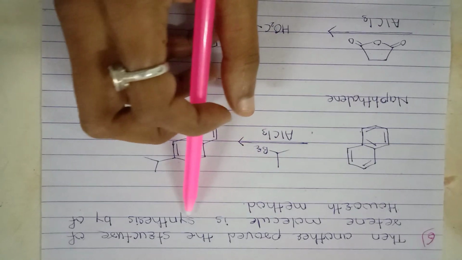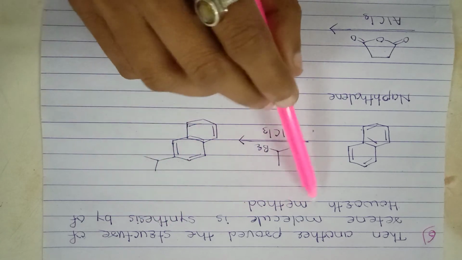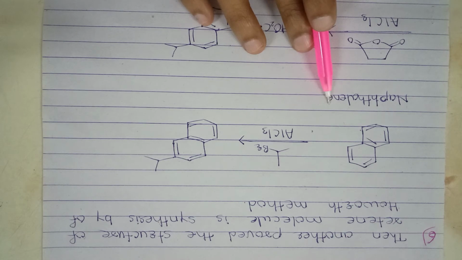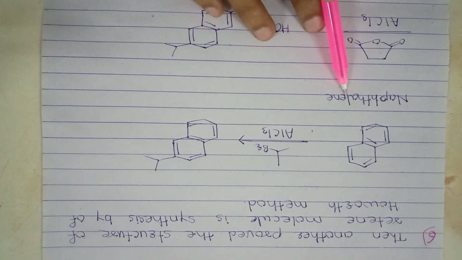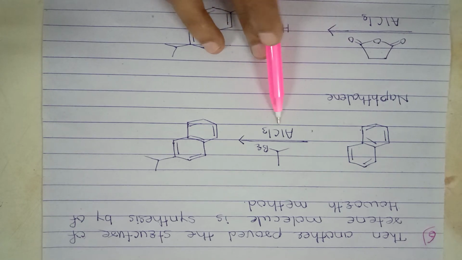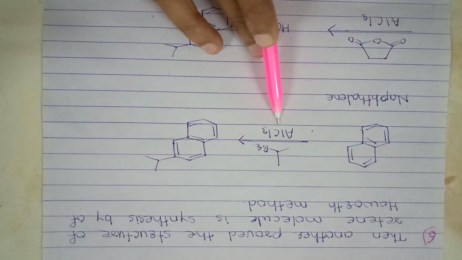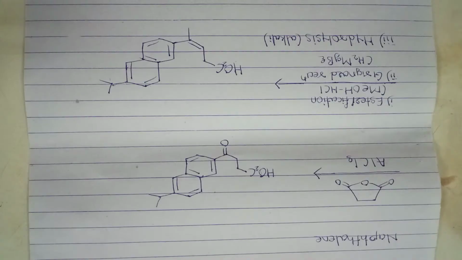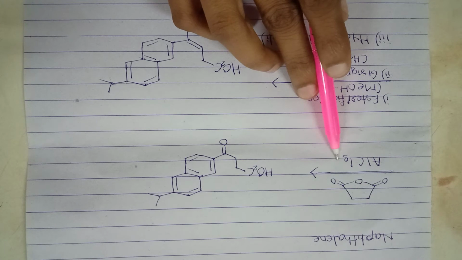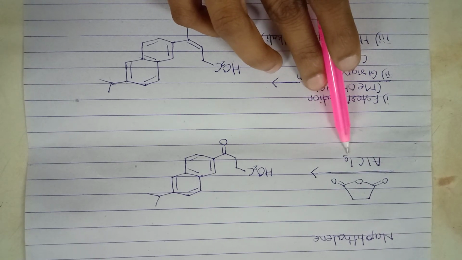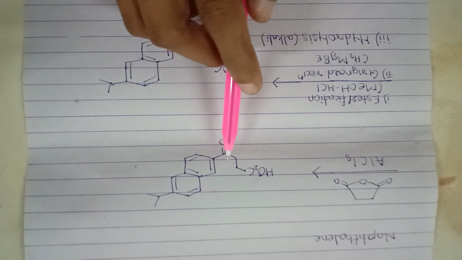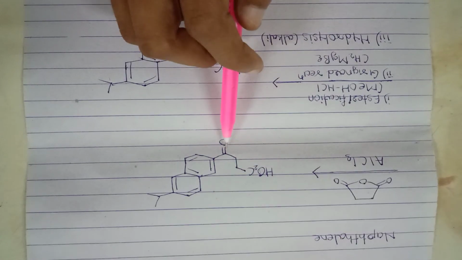Then another proof: the structure of the retene molecule is synthesized by the Haworth method. The synthesis of retene can be accomplished from naphthalene. The naphthalene is subjected to Friedel-Crafts alkylation, and because of the isopropyl group, beta position alkylation occurs. Then with succinic anhydride and AlCl3, it undergoes Friedel-Crafts acylation. In this reaction, we get a keto acid.